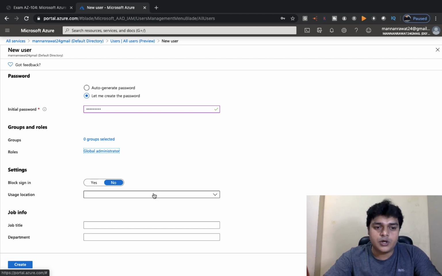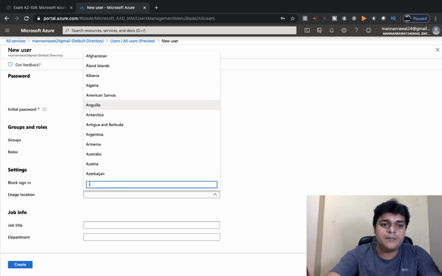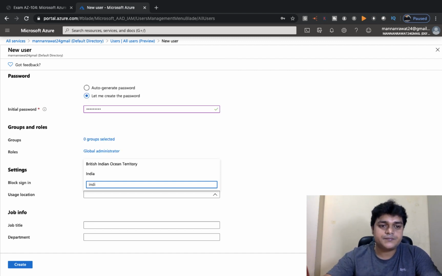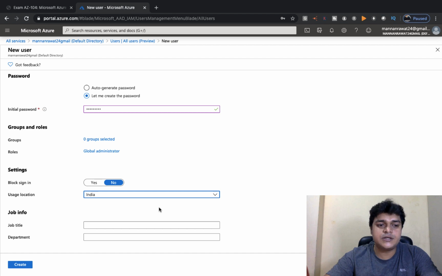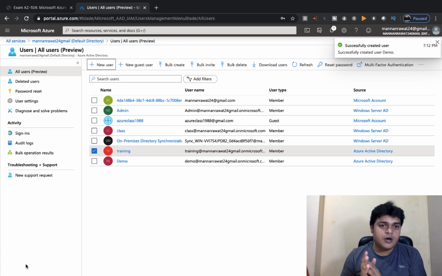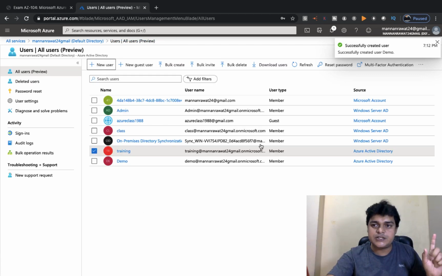Fine. So location, you also need to decide the location. I'm planning to use this user in the location of India. Just select your location. No need to do anything. Just click here. So you are creating a new user by using your default domain name. So our demo user is created successfully.